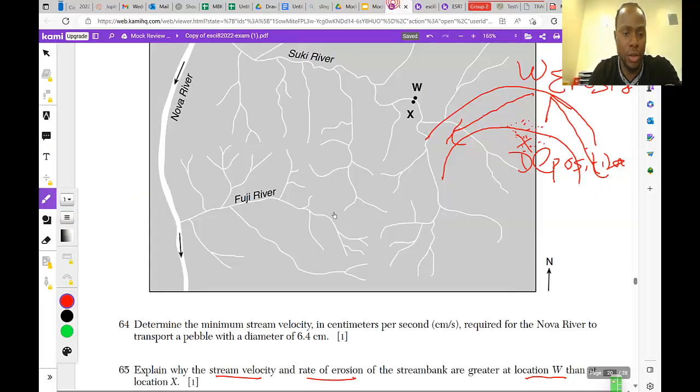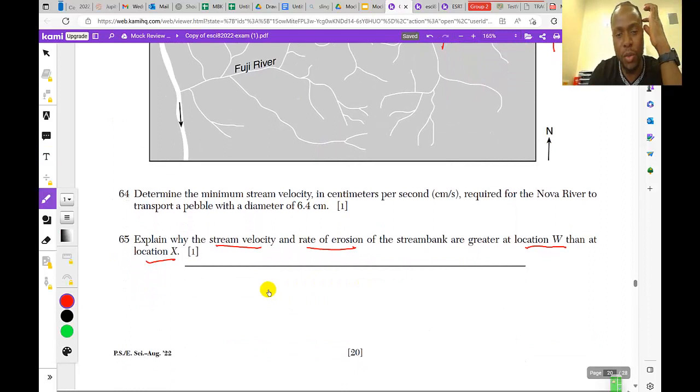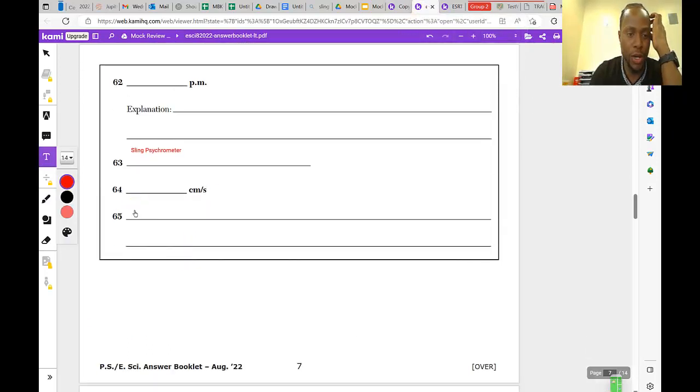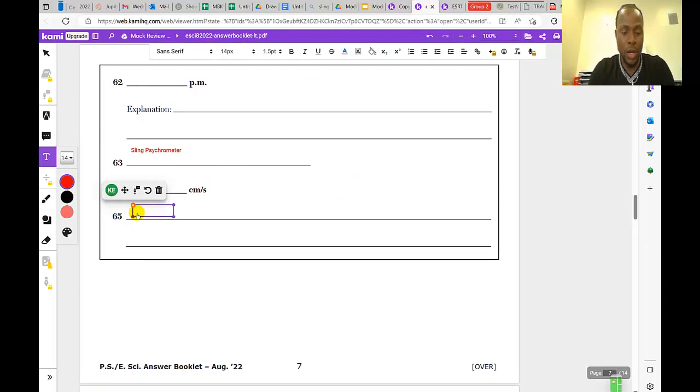Question number 65. Explain why the stream velocity and rate of erosion at the riverbank is greater at location W than location X. Simply put, because location W is on the outside curve of the meander.